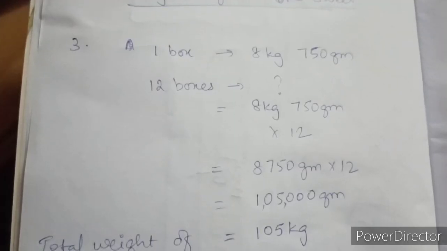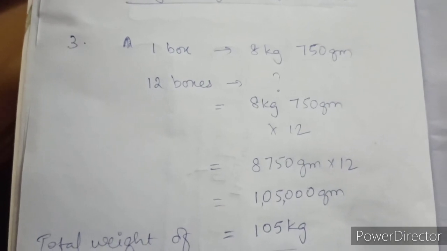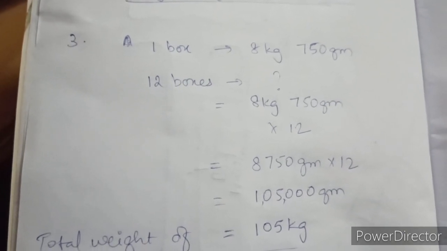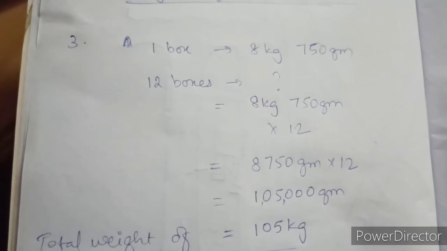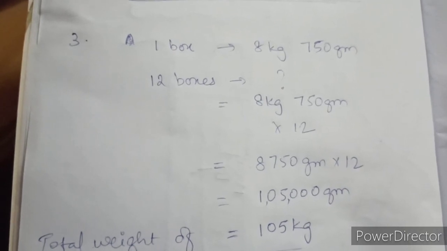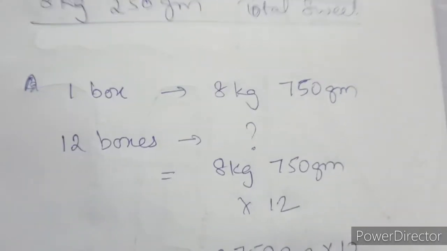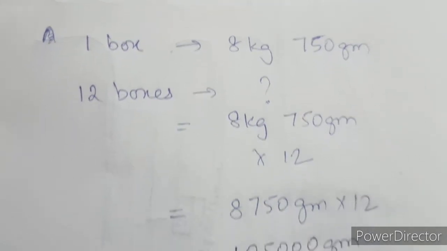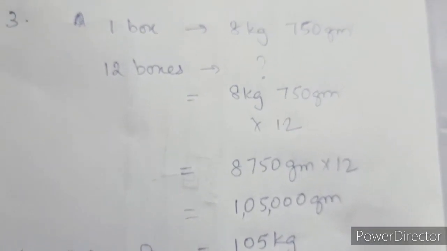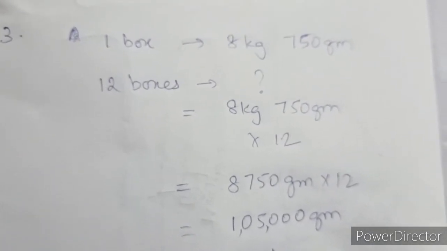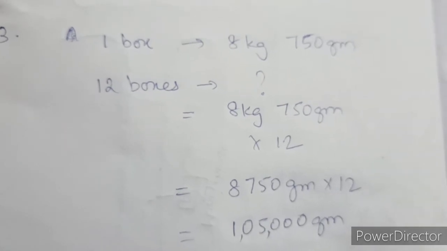Next one, a box contains 8 kg 750 grams of apples. If there are 12 such boxes, find the total weight of apples. See, one box is 8 kg 750 grams. 12 boxes how much? You have to multiply 8 kg 750 grams into 12.